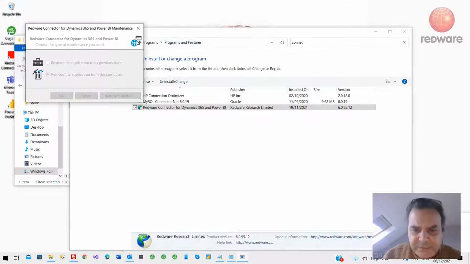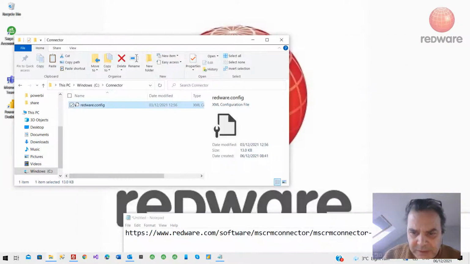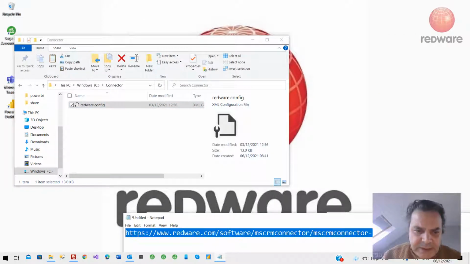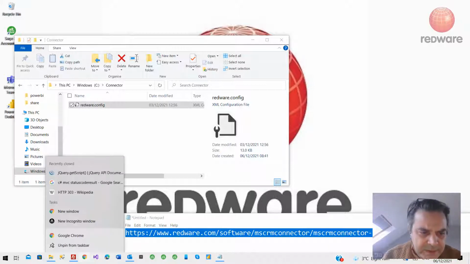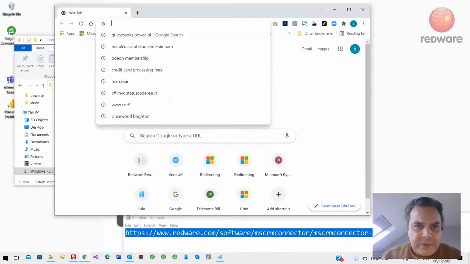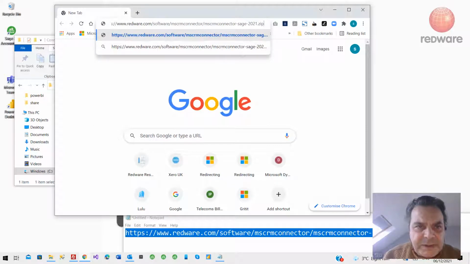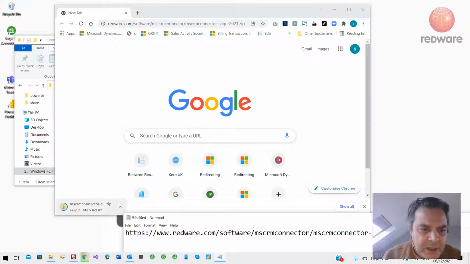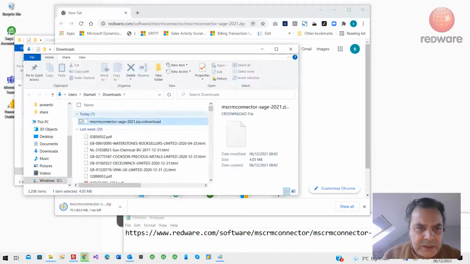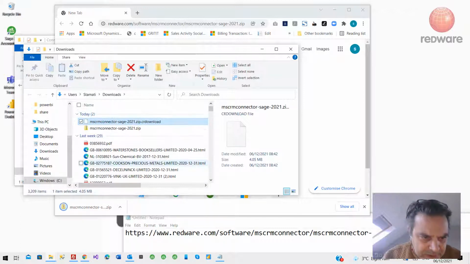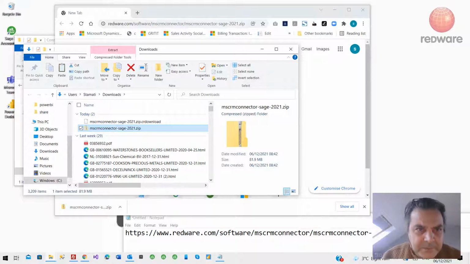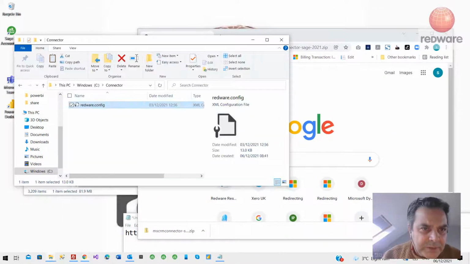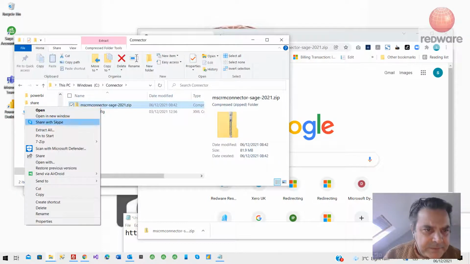If it's a fresh installation for you, we'll probably have sent you a little redware.config. Then you just need to download a zip file, and it does depend on the version of Sage that you're running. Otherwise it's just mscrm connector.zip there. So open that showing folder, grab it when it's finished, and put it into your connector folder, and then unzip.